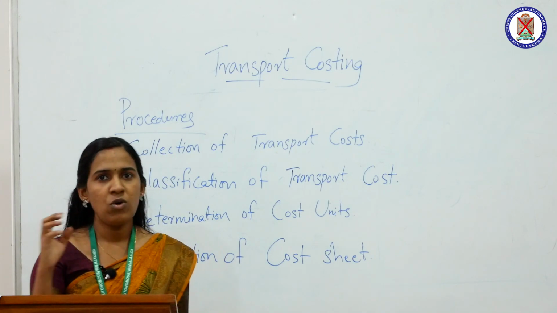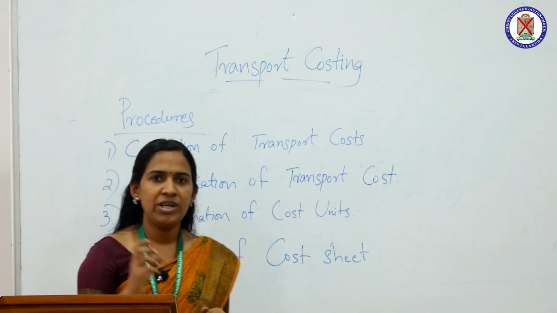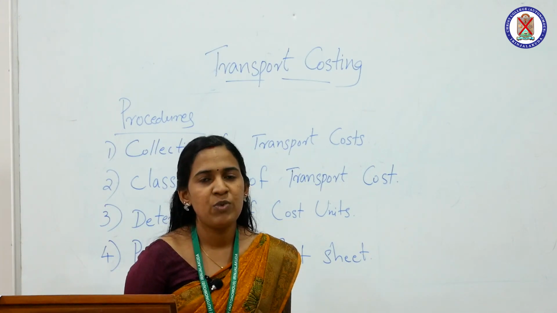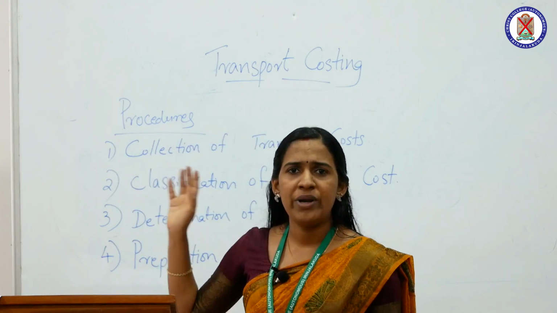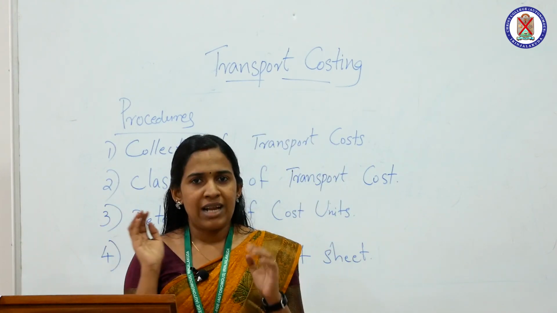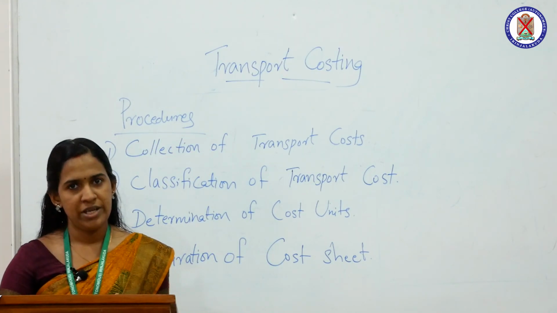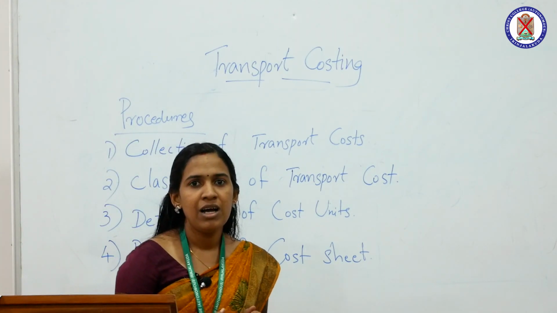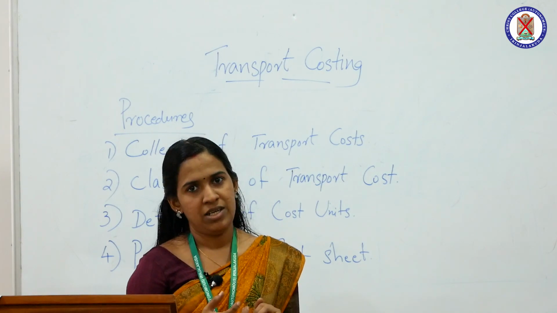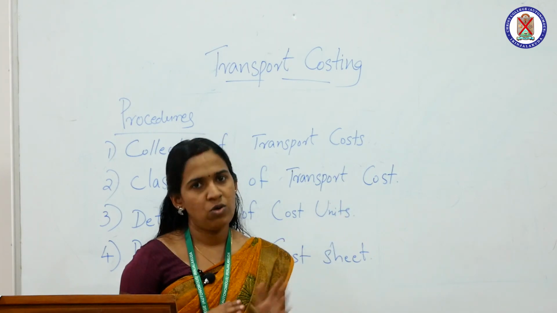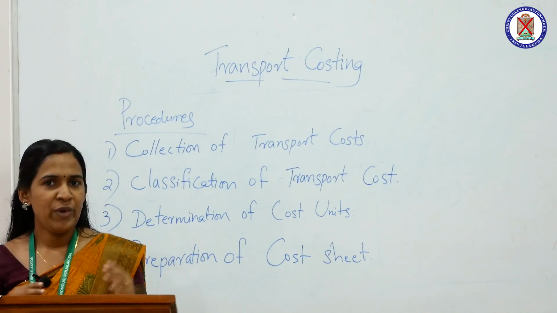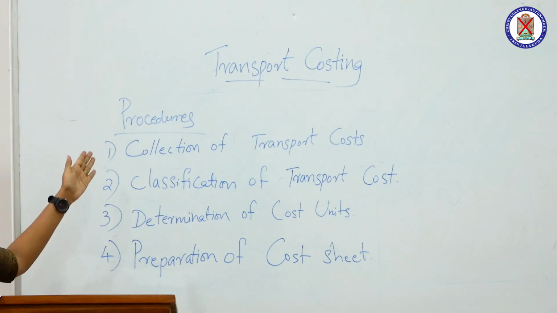So, the method of costing used by transport companies is known as transport costing. It is just like operating costing. Transport costing means the costing methods adopted by transport companies in order to ascertain the cost of transportation. Next, we are mainly focused to know what the procedures of transport costing are.